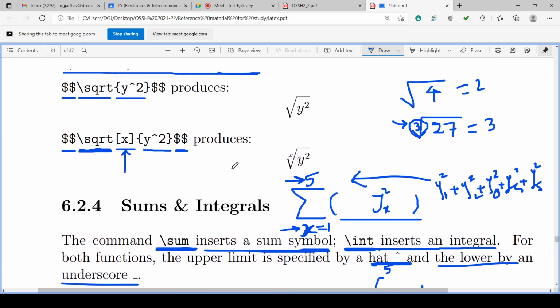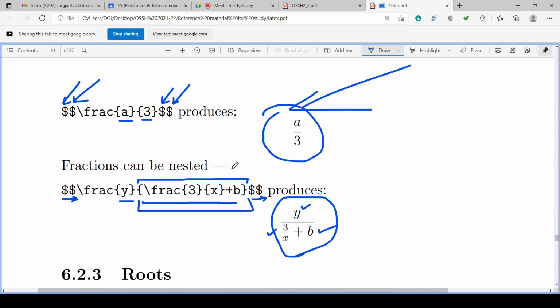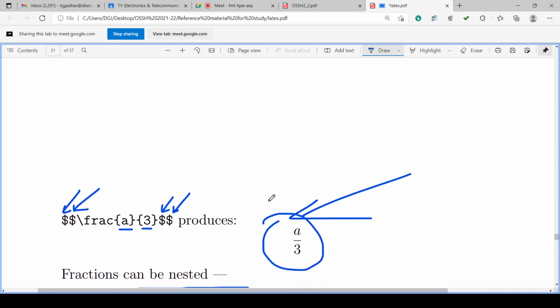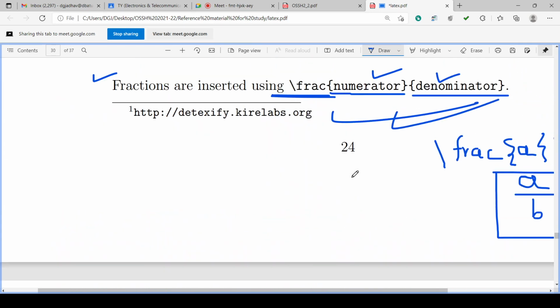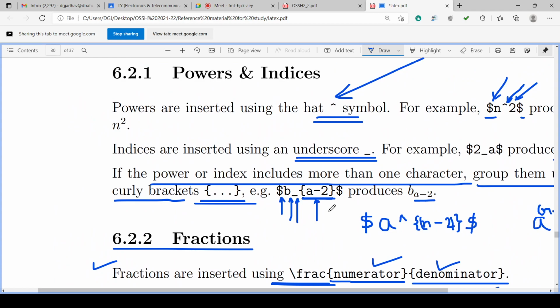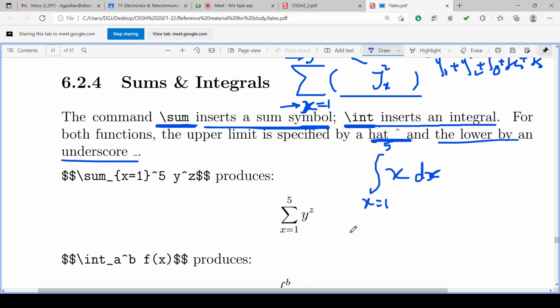Okay, underscore is also used elsewhere as a subscript, isn't it? Underscore is used as an index in the equation. Okay, underscore is for index. But in this case, hat is used for upper limit specification, specifying the upper limit, and underscore is used for specifying the lower limit.